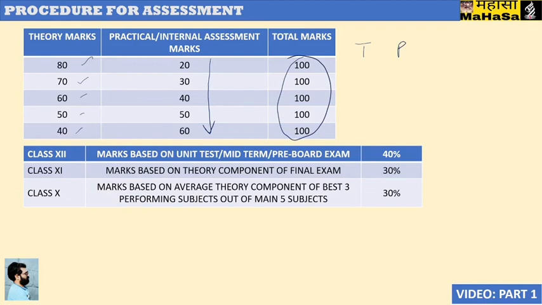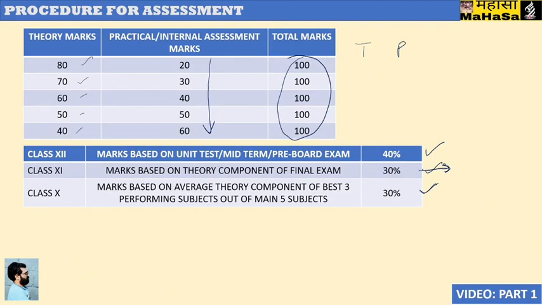For these 100 marks, 40 marks shall be coming from, or 40% marks shall be coming from class 12th unit test examinations, midterm examinations or pre-board examinations. 30% marks shall be coming from final theory marks of class 11th scored in particular subjects, and 30% marks shall be coming from class 10th. Now here it is to be understood that class 11th marks shall be subject wise. For example, English component shall be giving weightage to English component of English subject of class 12th, maths for maths, computer for computer, physical education for physical education likewise.